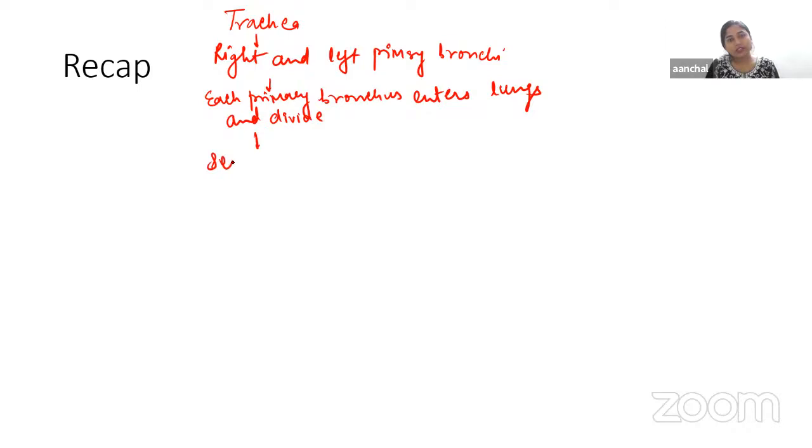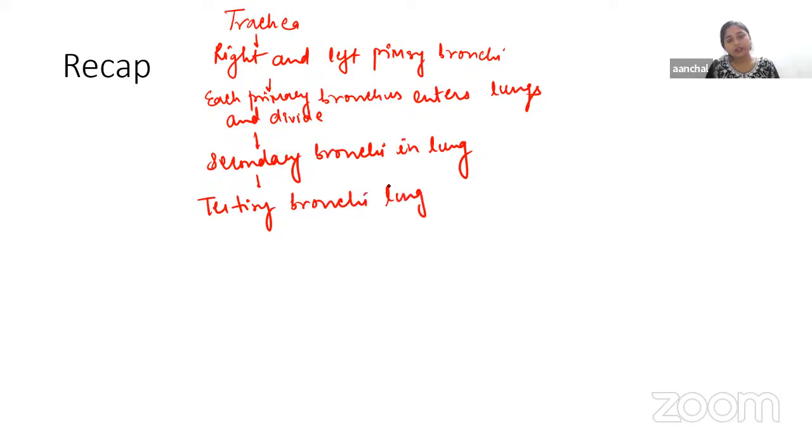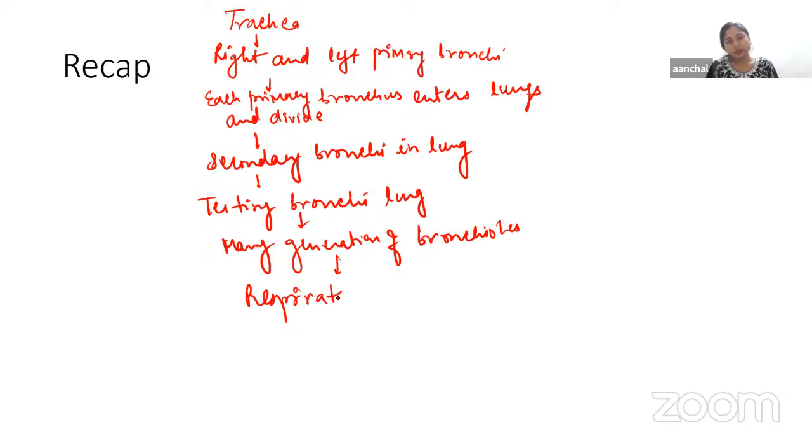Then the secondary bronchi in the lungs. Then secondary will give rise to tertiary. Tertiary bronchi will be there in the lungs. Then many generations of bronchioles will be there, and finally there will be the arrival of respiratory bronchioles.